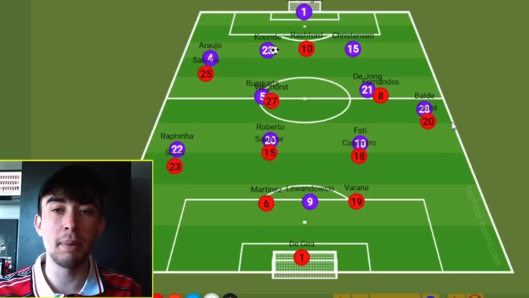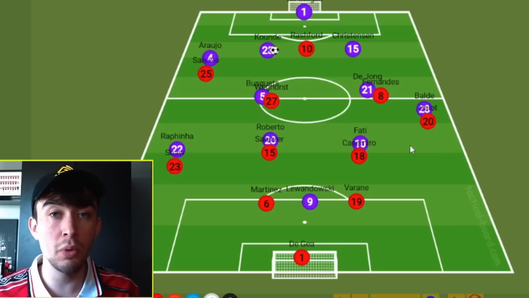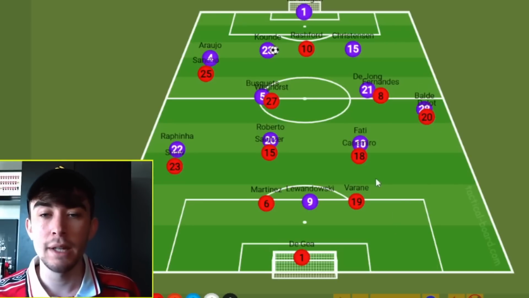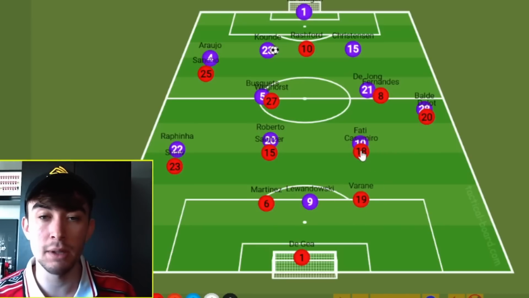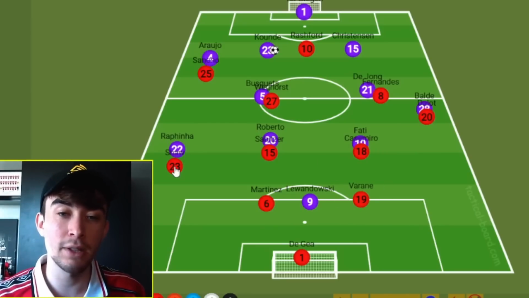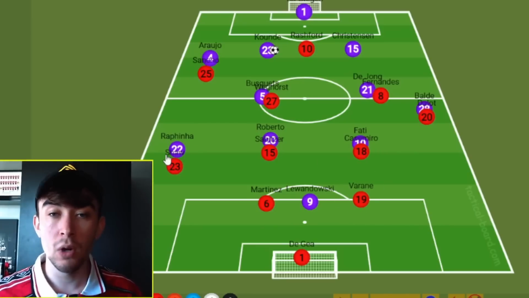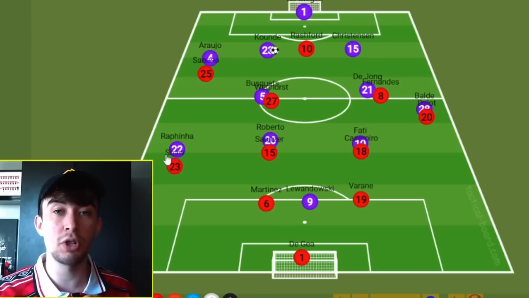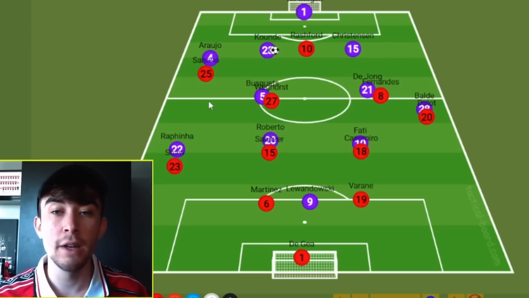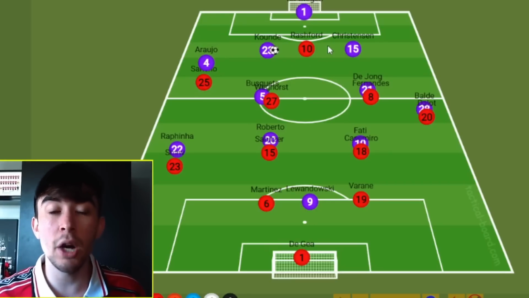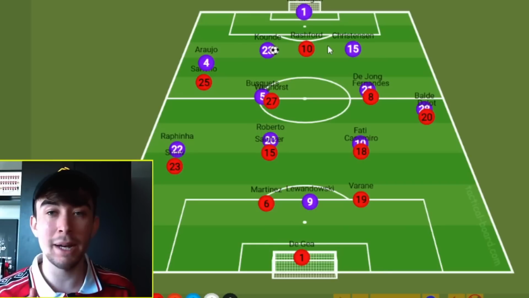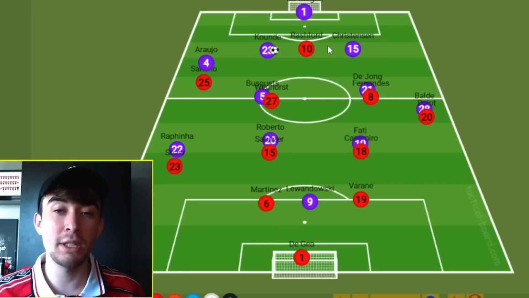So Manchester United, by changing shape, have addressed this issue on the right hand side with Dalot pushing higher. They've addressed this issue of space in the right centre-back channel because Varane is now there with Casemiro covering the midfield, and they have also covered the left-hand side problem with Luke Shaw coming into the team. All whilst still maintaining the structure which worked very well in the first leg of Manchester United going man for man in the box basically in these areas. Sancho on Araujo on this side. The only difference is we're asking Rashford to split the centre-backs rather than Manchester United going man for man in these areas. I think what this does is allows Manchester United to play in the same way.